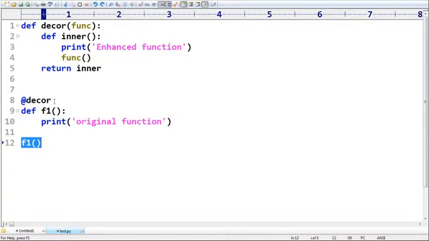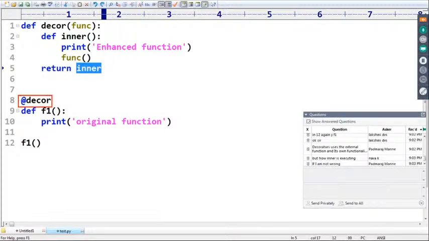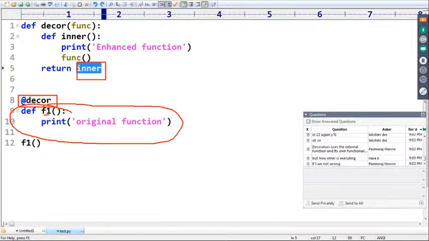How is inner executing? Internally, the decorator is responsible to call this inner. I mean, Python virtual machine is responsible to call this inner function, because you already defined decorator for this F1. If any person is calling F1, don't call F1, can you please call inner? That is the meaning of this @ annotation.